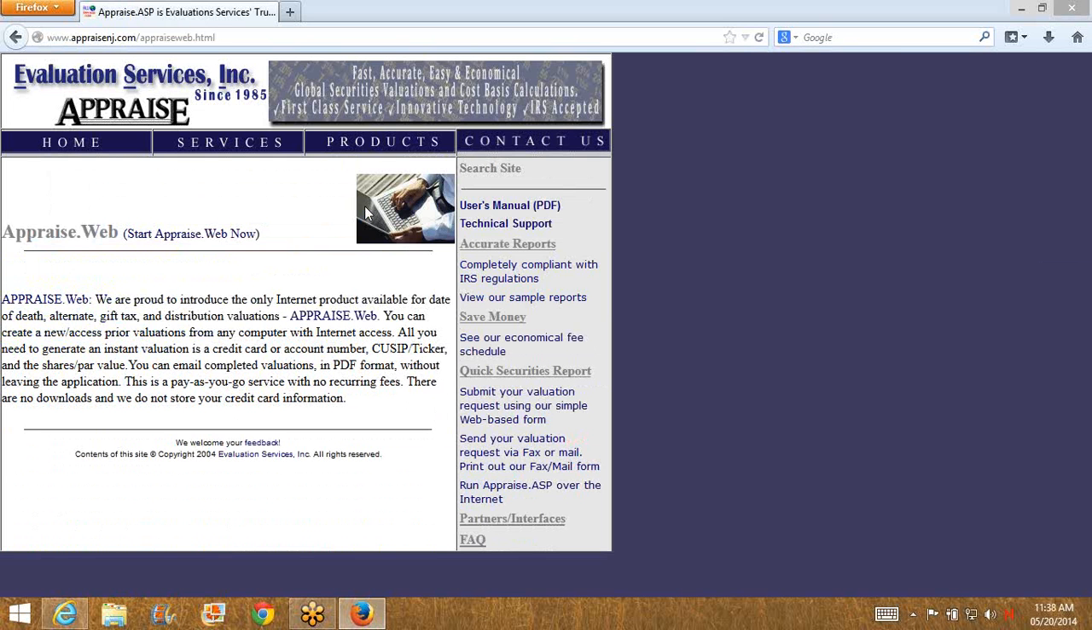You can run APPRAISE.web from any computer. It'll run on the Mac operating system, the Android operating system, the Windows operating system. You can either have an account with us, in which we bill you at month end, or you can pay with a credit card and use as you go. So it's your choice, okay? And there are no recurring fees. It's just pay for the usage as you need it. Let's start APPRAISE.web now.